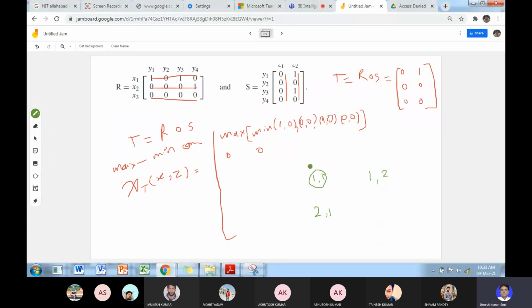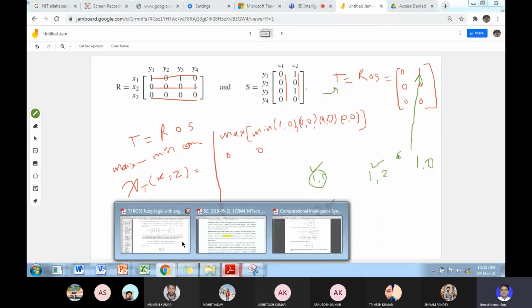The maximum operation in this, maximum operation in this. So each element you will get in the crisp relation. This is the crisp relation, where in place of membership grade you have the strength of the relation, that is either 1 or 0. Clear?